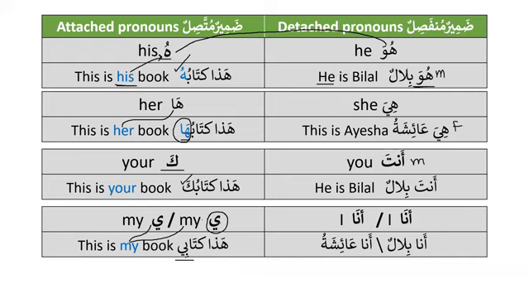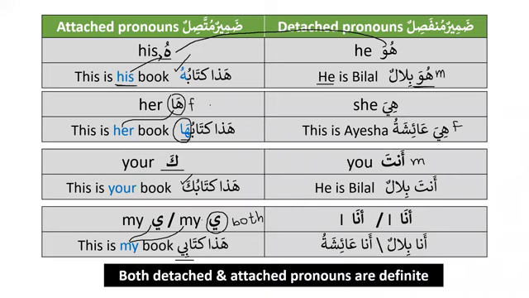So the attached pronouns, excellent. The four attached pronouns that we are going to learn in this lesson are hu, ha, ka, and i, or we can say ya. So hu, ha, ka, and ya. Ya is used for both, whereas hu and ka are used for the masculine, and ha is used for the feminine.